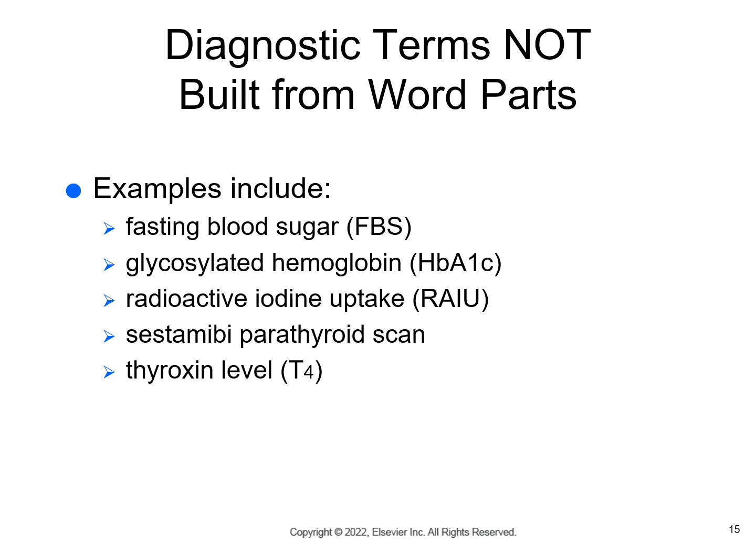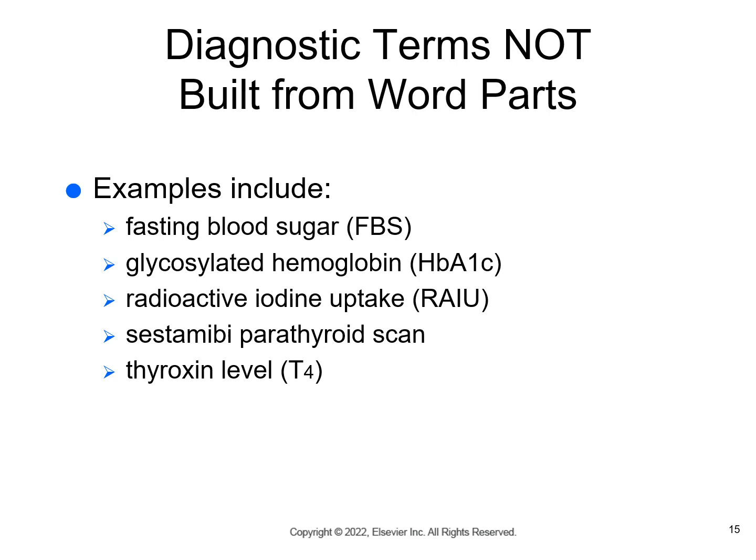Okay, some diagnostic terms are fasting blood sugar, which is very commonly referred to as an FBS. This is a blood test to determine the amount of glucose in the blood. A glycosylated hemoglobin is a blood test that measures the amount of glucose that's attached to the hemoglobin, the red blood cell.